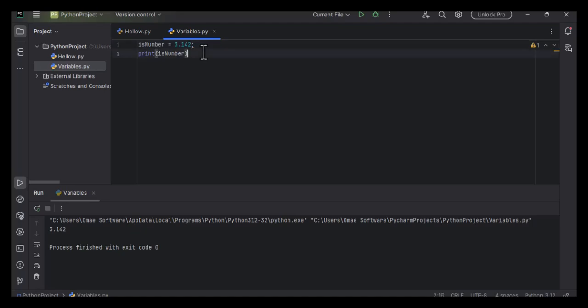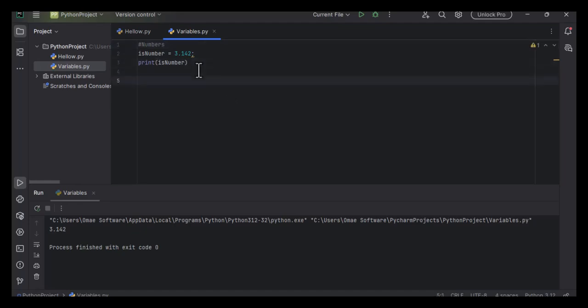So here is how you deal with numbers in Python. Also, in Python you comment with a hashtag, like that. So that's how we work with numbers.